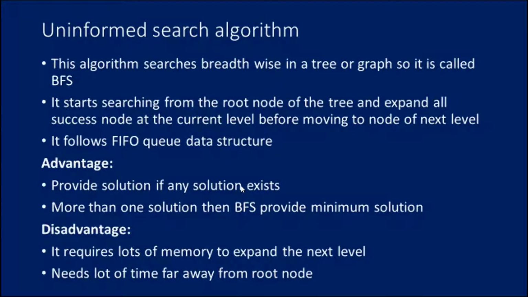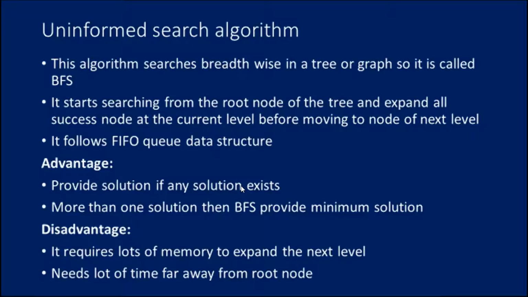First one, we just see what is in uninformed search. We know everything goes under the algorithmic way, right? In order to solve a problem, an algorithm is needed. This algorithm searches breadthwise in a tree or graph, so it is called BFS. So the first example we are going to see in uninformed search is BFS.